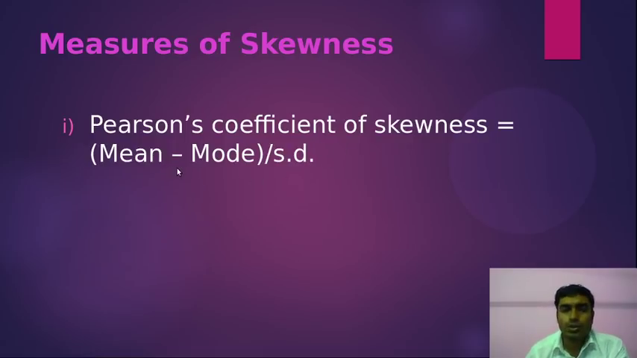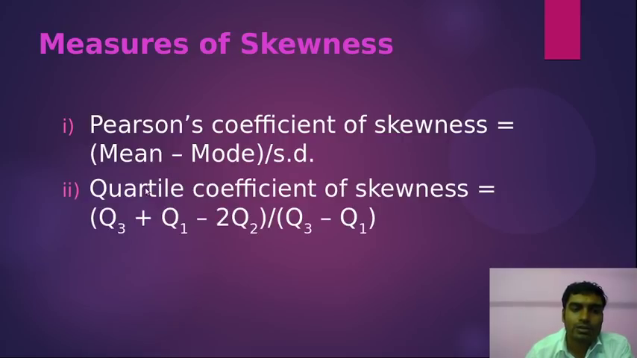Okay, the next one is using the quartile coefficient. I also talked about quartiles during the offline class. Basically, we divide the distribution into 4 equal parts. Q3 is our third quartile, Q1 is the first one, and Q2 is also known as the median, right? Divided by Q3 minus Q1. If I find the quartiles of the distribution, I can find the skewness using this formula.